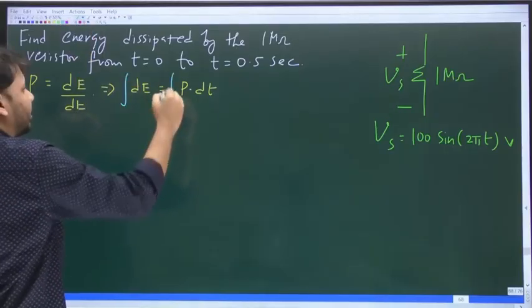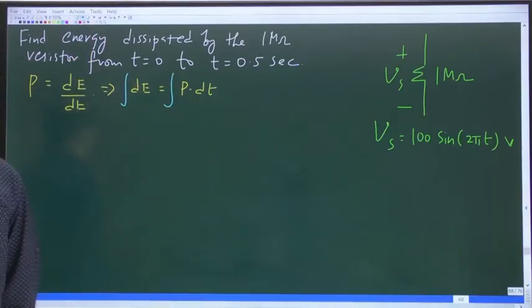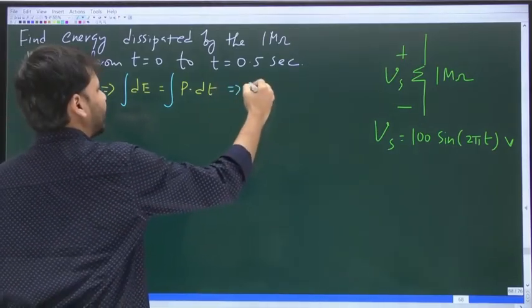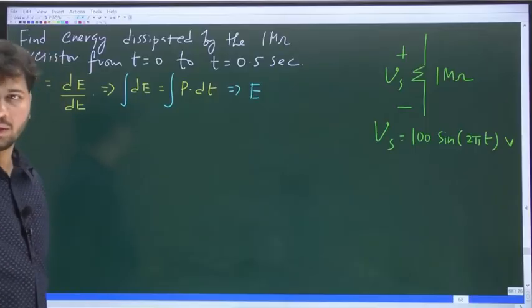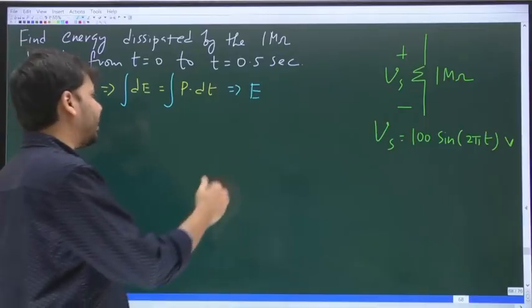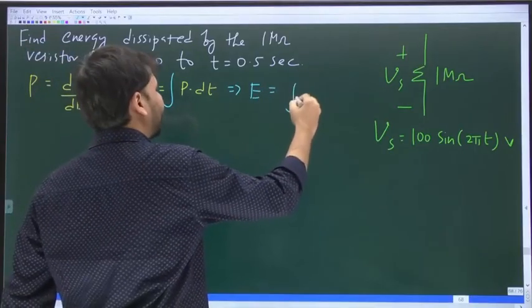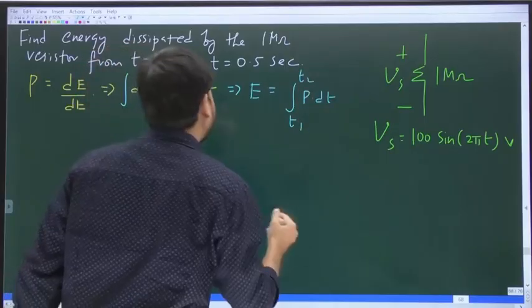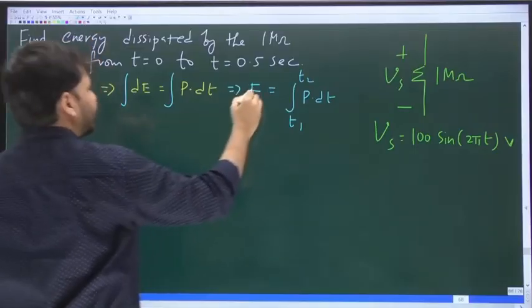If you integrate on both sides, integral dE is simply equal to E. And E is equal to integral P dt from T1 to T2. So what is this E?